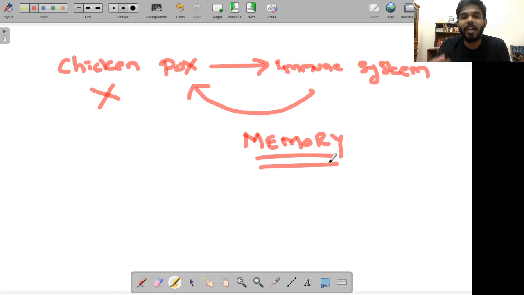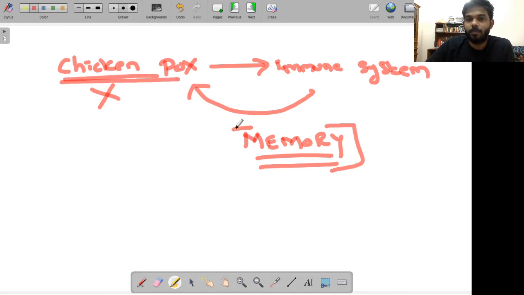So the second time you are attacked with the same virus, your immune system responds in a much better manner. It responds in a more efficient and effective manner. So that is the reason you don't get certain diseases again. Why? Because of the memory of the immune system. The immune system remembers. Now let us try to link this concept to the concept of vaccines.